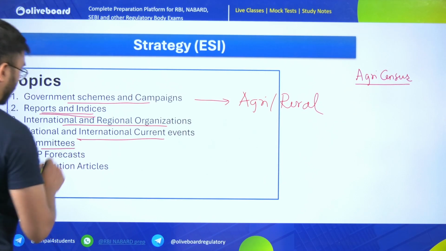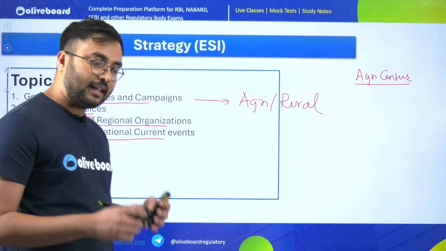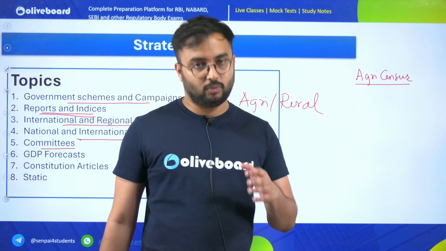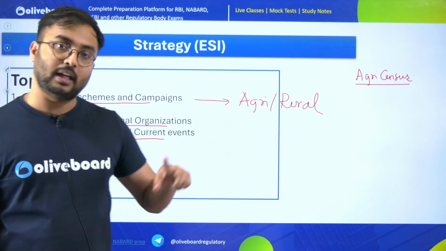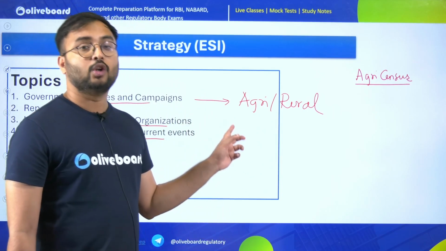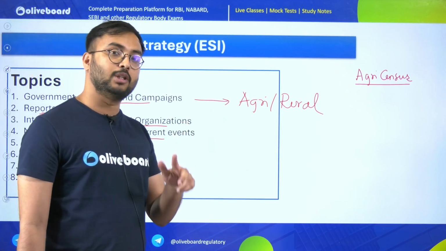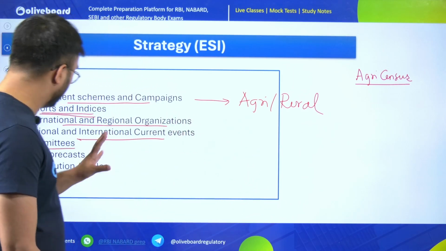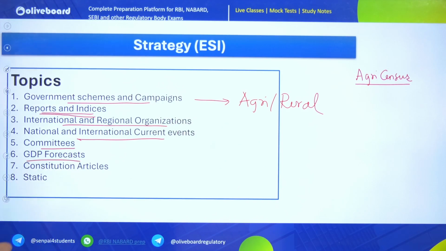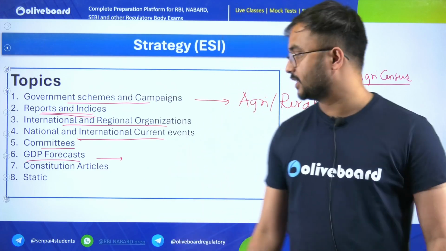Then committees which we are talking about, yes, here there are various committees. You can even take example of MS Swaminathan committee which gave its recommendation for MSP, which again comes in the economic part. So this MSP which I am talking about, again now MS Swaminathan, he passed away last year, becomes important. From that again green revolution becomes very important. So therefore do these topics very importantly. GDP forecast and constitutional articles will definitely come in. If they come, they will come in MCQs only. No need to worry, they will not come in descriptive part.